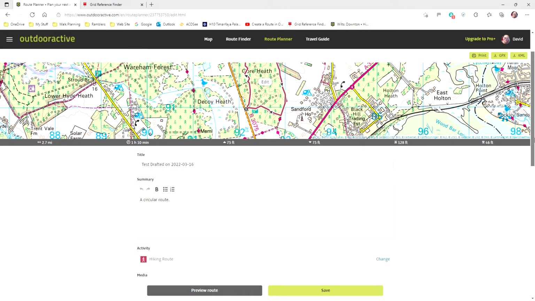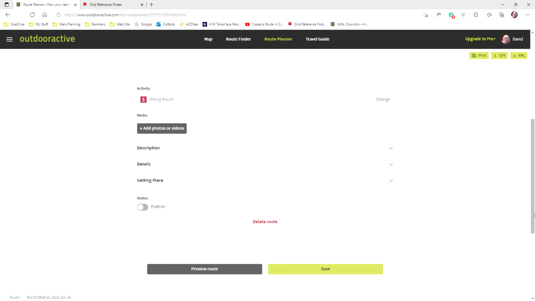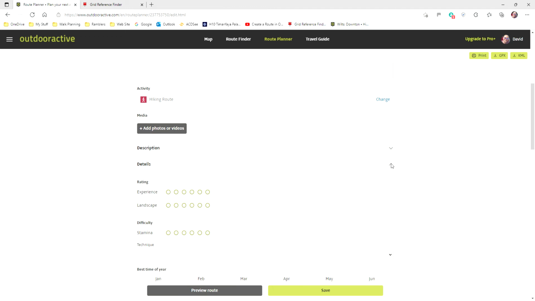And I'm just going to scroll down a bit. You can see it's a hiking route, or you can change that. You can add photos or videos. Would you want to do that? I don't know. Description, you can add more description, but details I usually use.